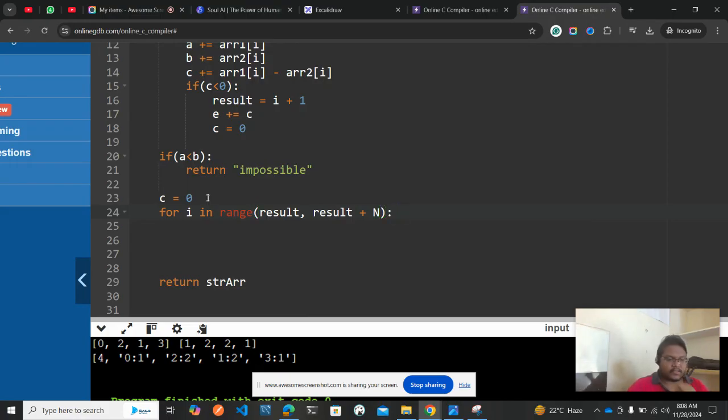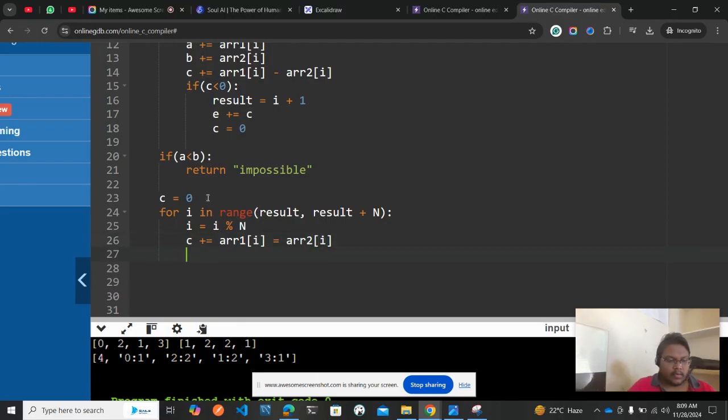Now the same logic applies here also, we just need to do the modulo, so that every time we are taking the value modulo n, and then adding everything. Now i is equal to i modulo n, and we need to do the cost cutting: c plus equal to arr[1][i] minus arr[2][i].